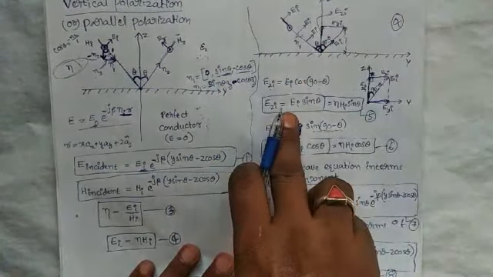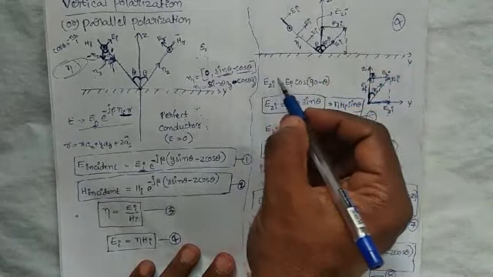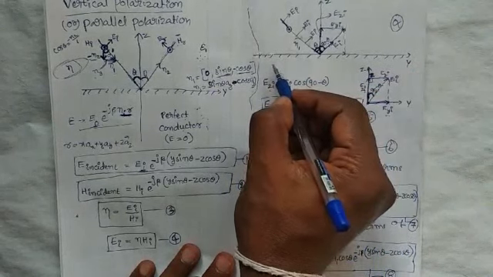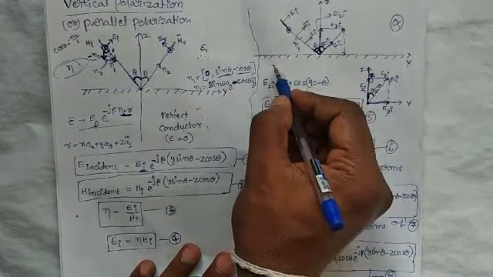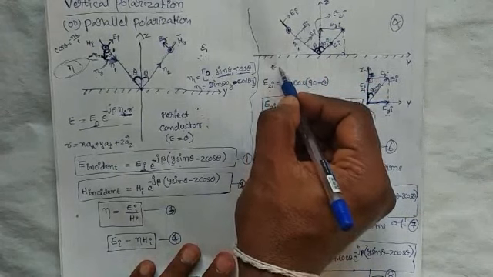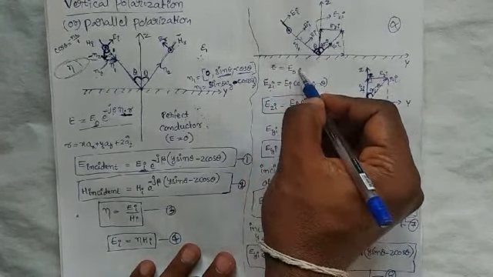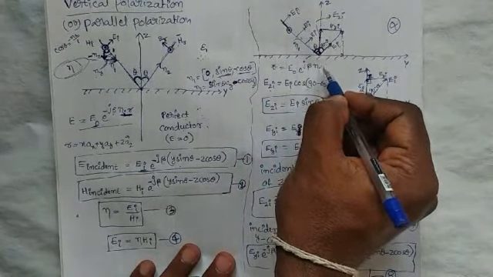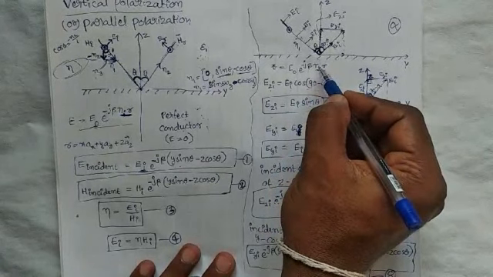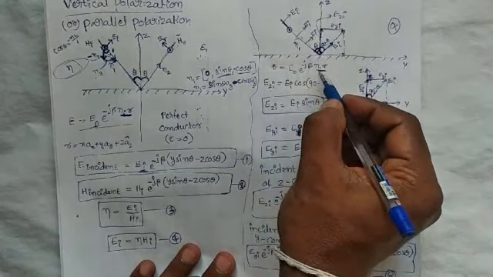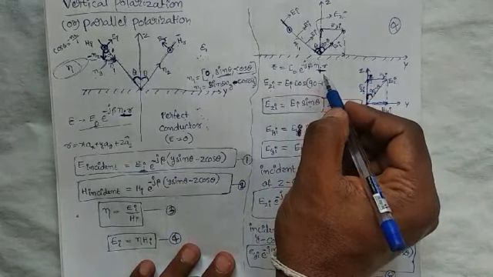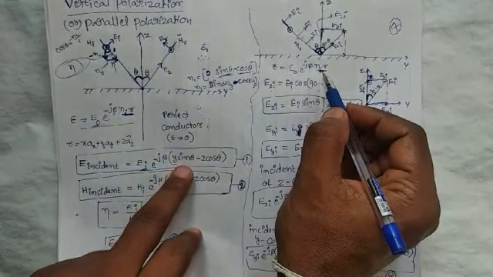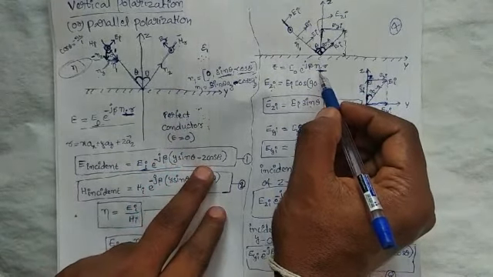The incident wave equation is E equal to E naught into e power minus j beta n1 dot r. We already calculated n1 dot r, which is y sin theta minus z cos theta.